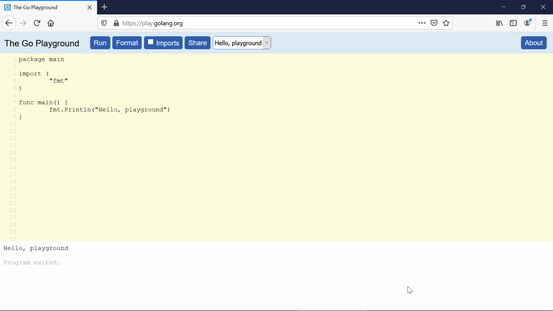Before declaring the slices, let me tell you that slices have three components. The first one is the pointer, the second one is the length, and the third one is the capacity. A pointer is the first element of an array which can be accessed through the slice. It's important to note that the pointed element is not necessarily the first element of the array. It's the first element that can be accessed through the slice.